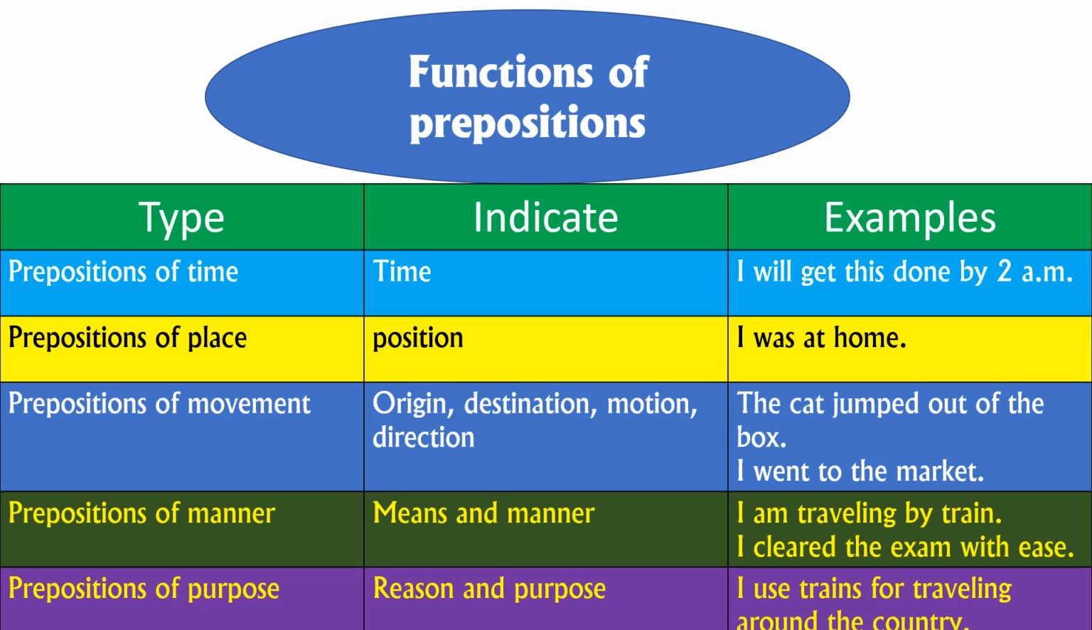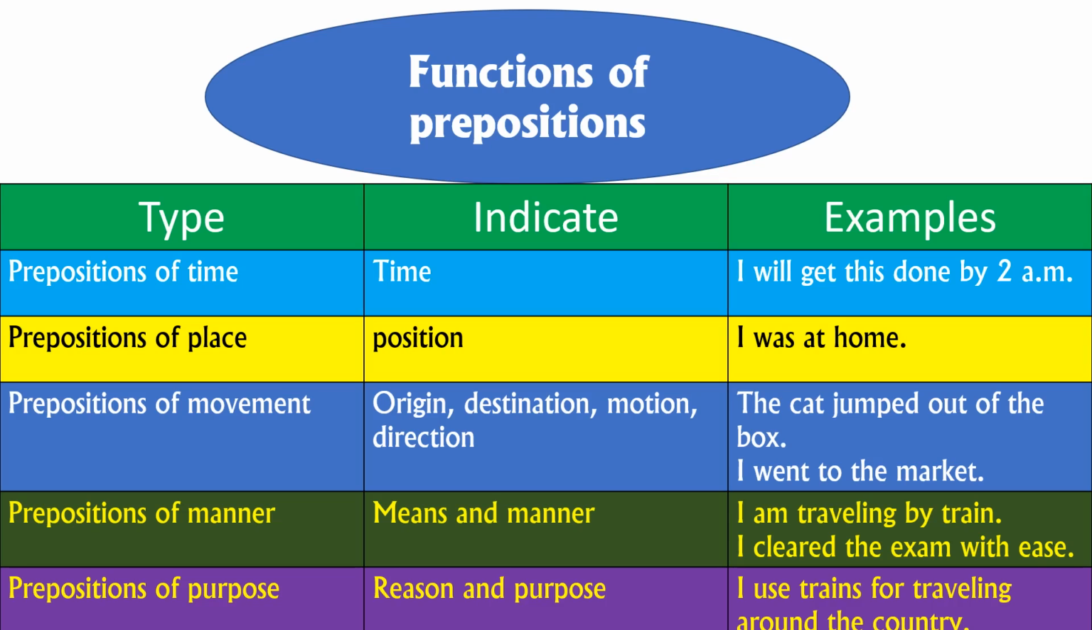The next one, preposition of manner. So what is the preposition of manner? Means and manner. I am traveling by train. I cleared the exam with ease, right? So these are called examples of preposition of manner. The next one, preposition of purpose. Reason and purpose. So indicate reason and purpose. I use trains for traveling around the country. So these are the examples for preposition of purpose.